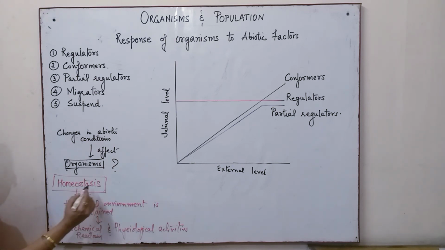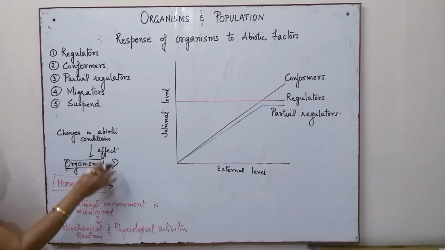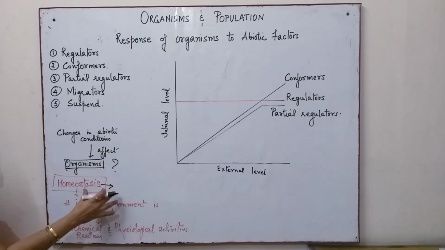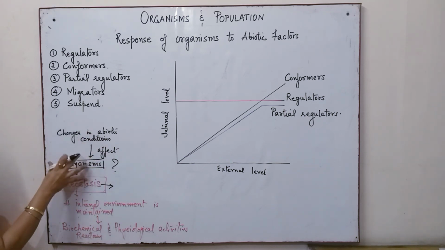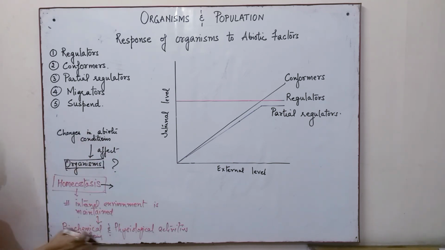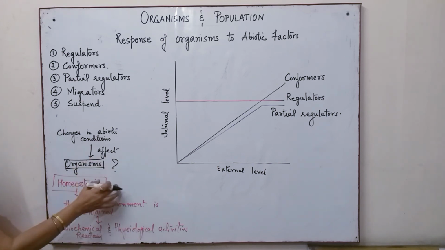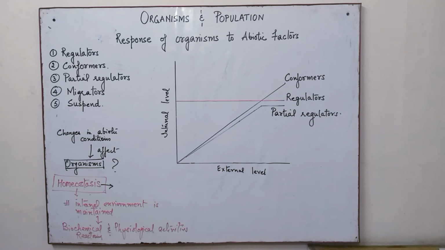So overall, homeostasis will not allow any change in the organism's functioning of biochemical reactions and physiological activities, and as a result the organism will be able to survive in different types of abiotic conditions.